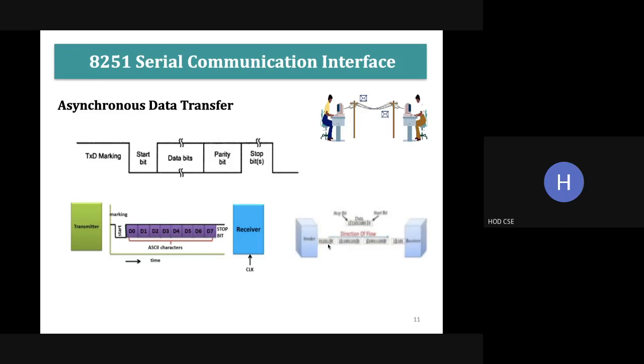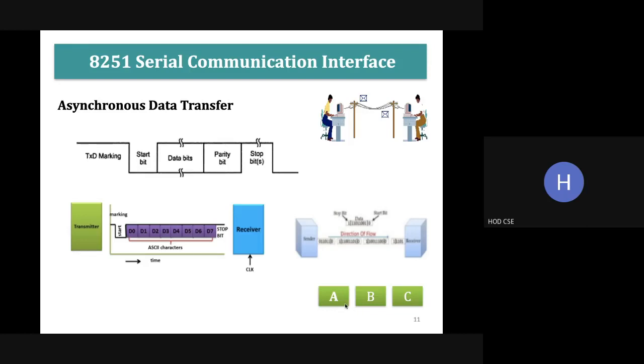See here, this is the direction of flow. This is the first data transmitter, second one. So this character A will be sent. Here we have the start bit before this A, and here the data bits of A, and then we have the stop bit. There will be a break in between the characters.